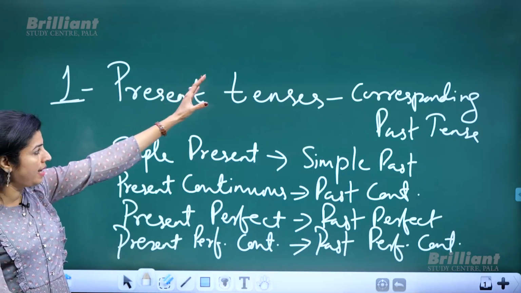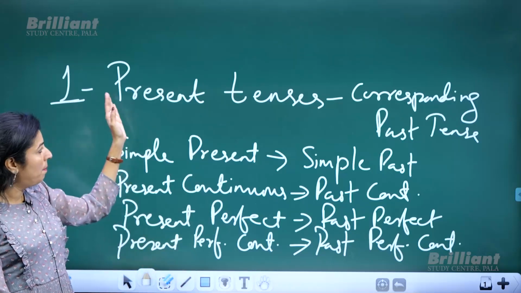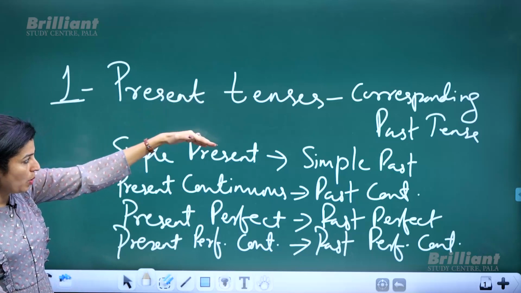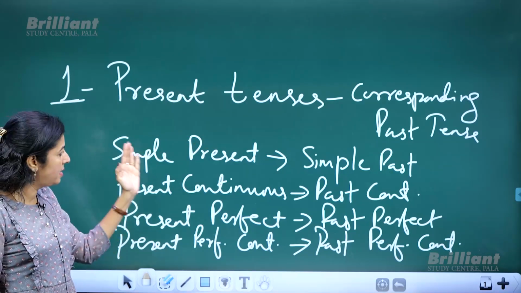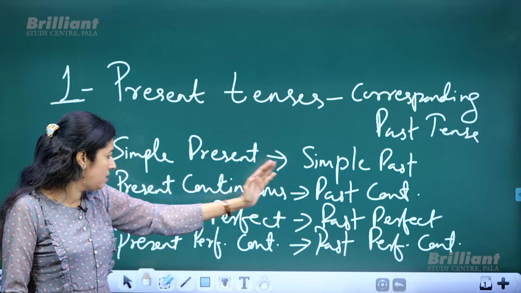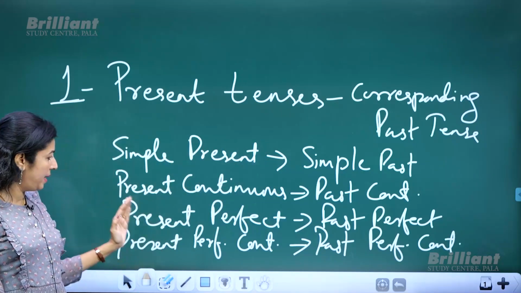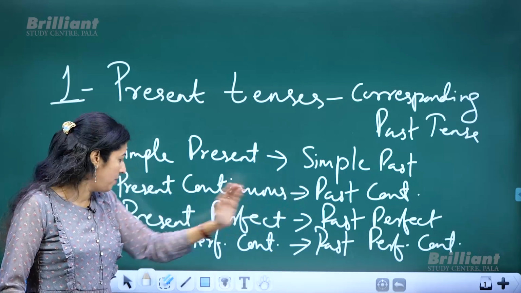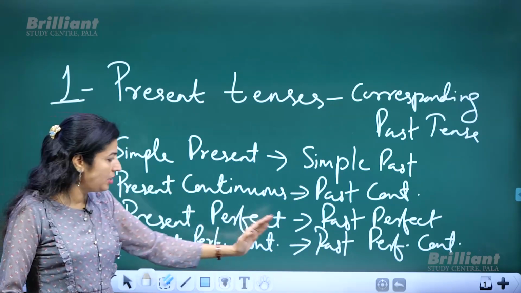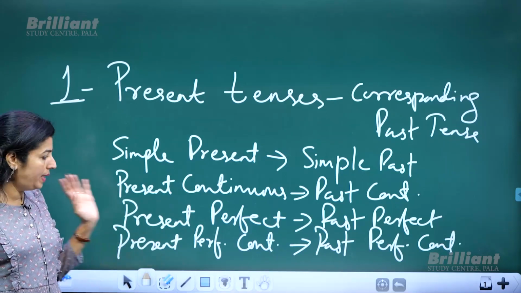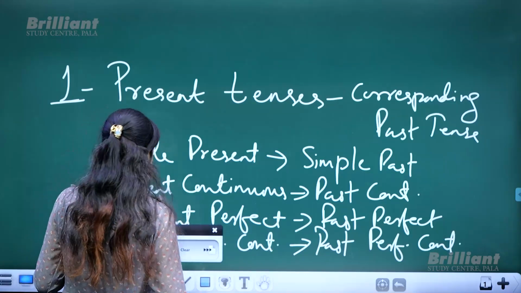This is the point elaborated. The same point has been elaborated. Okay. Present tenses all will change to the corresponding past tense, like simple present tense to simple past, present continuous to past continuous, present perfect to past perfect, present perfect continuous to past perfect continuous. Okay, with examples I guess it will be clear.